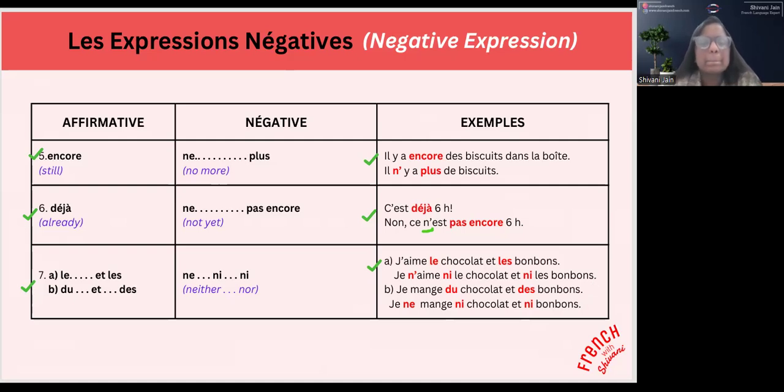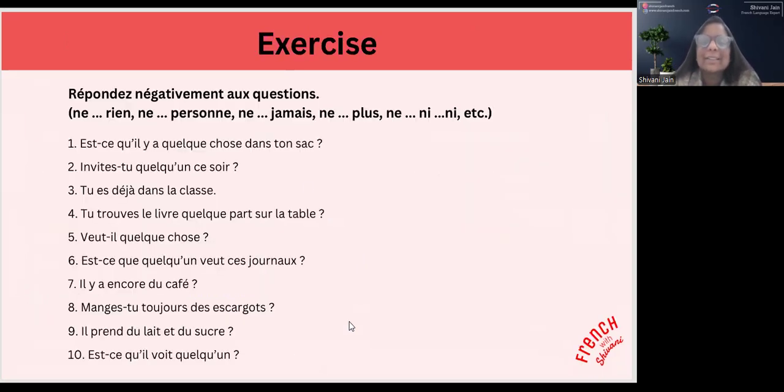Okay. So I hope these expressions sont vraiment clairs à vous. I don't think there should be any problem in understanding these expressions parce que ce sont des expressions négatives vraiment simples et il faut que vous les utilisiez, comment dire, dans votre utilisation de la langue française. OK, now, ici, il y a un exercice pour vous, an exercise for you.